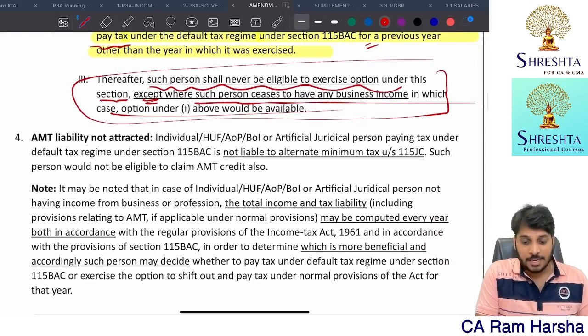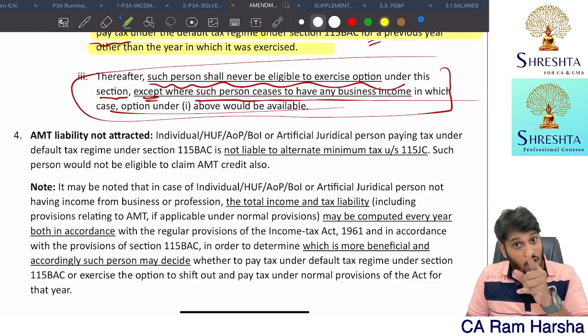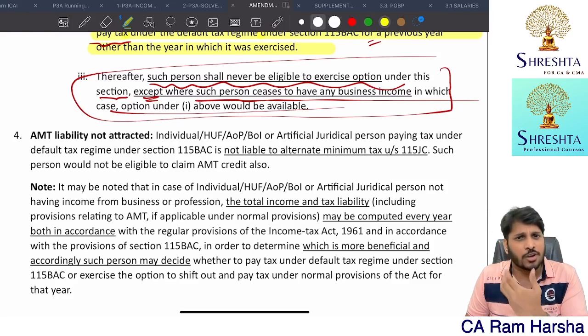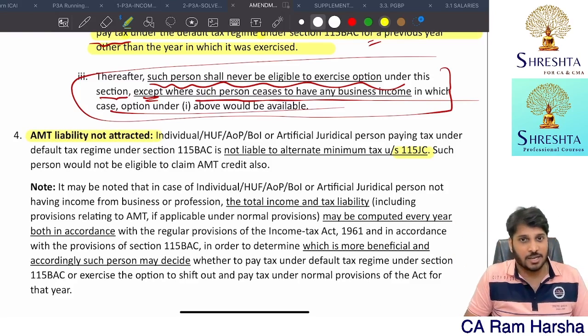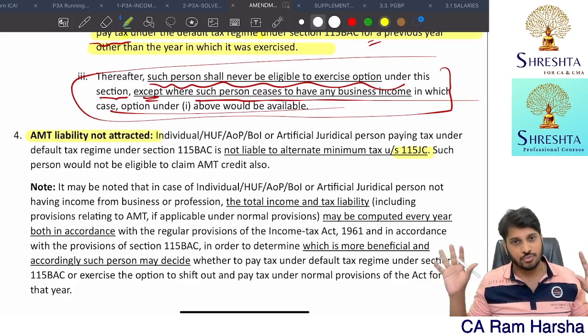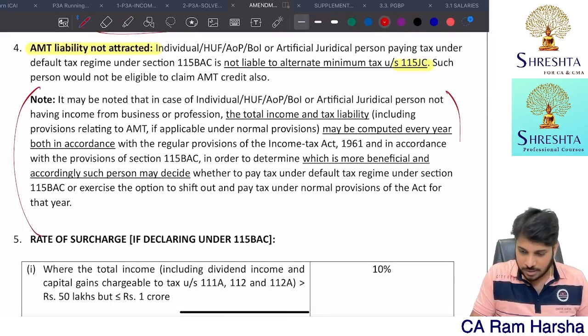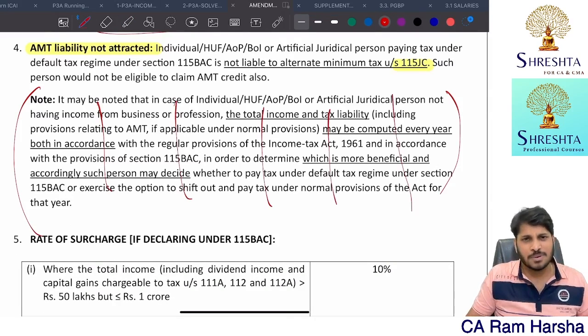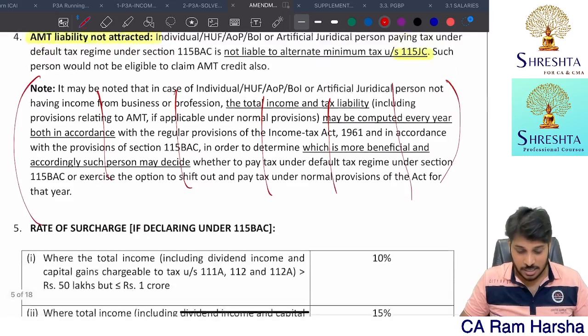And one more thing, an SSC who is declaring income under 115BAC, who has not exercised the option of shifting out, which means he's going with DTR, will not have AMT responsibility. Alternate minimum tax under 115JC, JD will not apply to you. Getting it? That's it. This point is not required. Here they just simply say the SSC has to take the most beneficial treatment, if he does not have business or profession income.